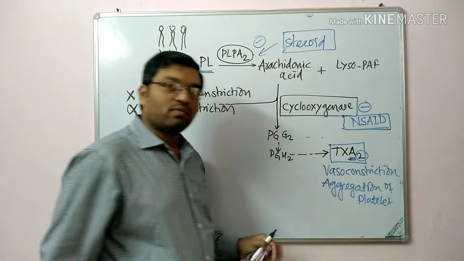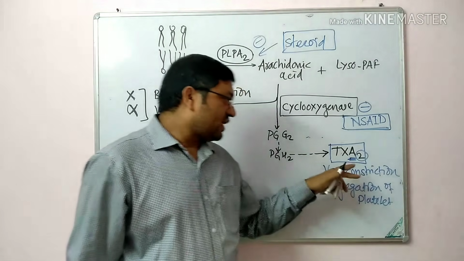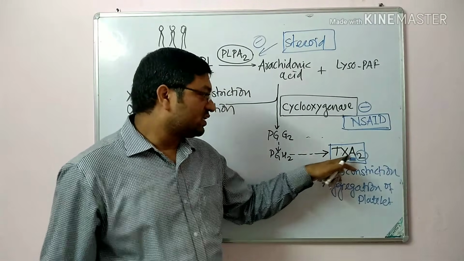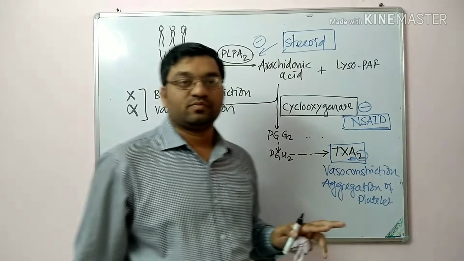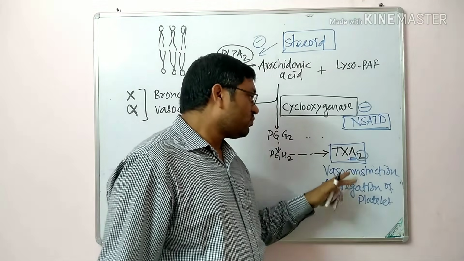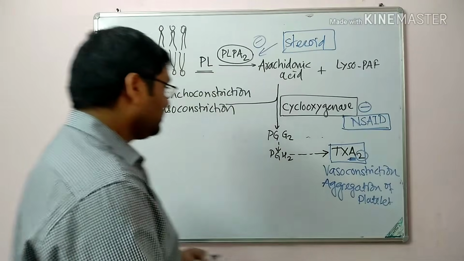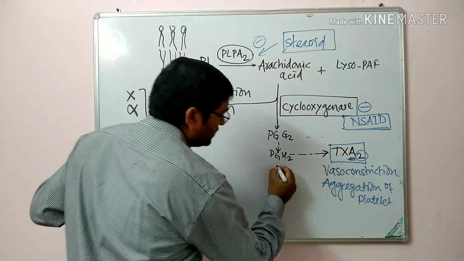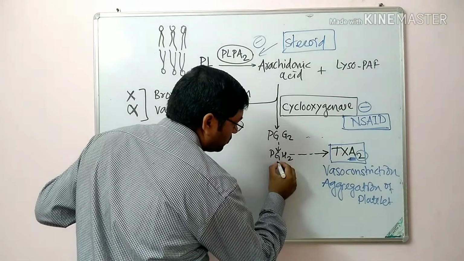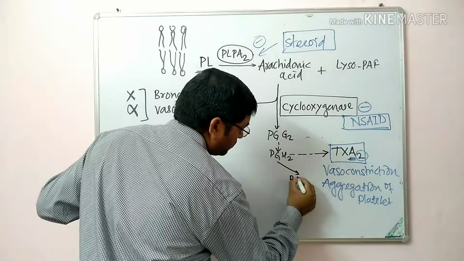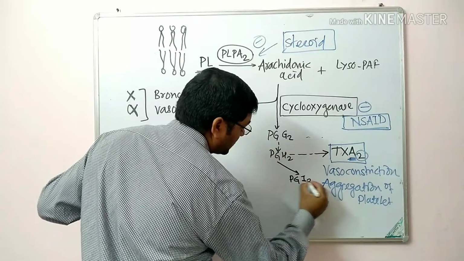Actually, these two represent the number of double bonds, but remember this as a mnemonic. This X represents the constriction and A2 represents the aggregation of platelets. So these two are important functions carried out by the thromboxane. Then this PGH2 again gets converted into prostaglandin I2, that is prostacyclin.